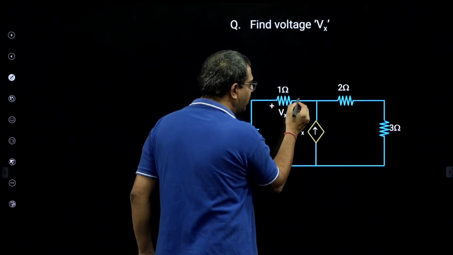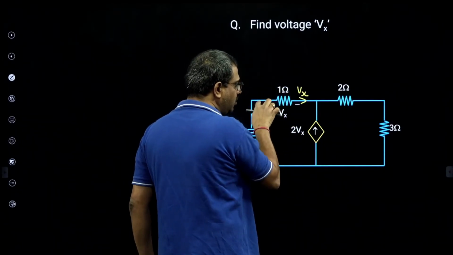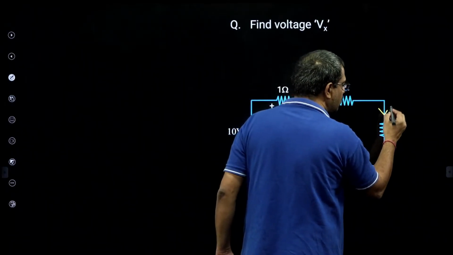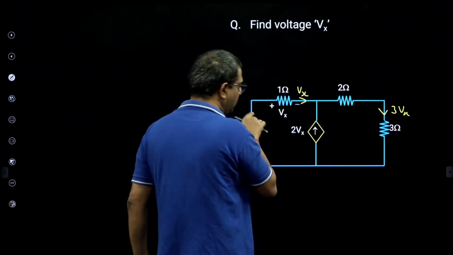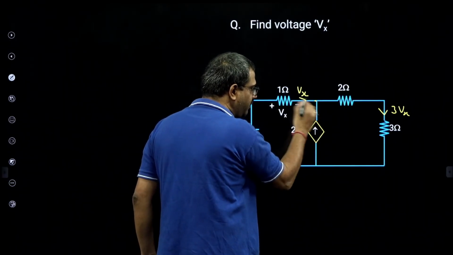Now, this is Vx, this is 1 ohm. So, this is Vx ampere, na, because I is V by R. So, this is Vx, 2Vx, total it becomes 3Vx. See, I is V by R. And current enters positive in a sink, this is 2Vx. So KCL: Vx, 2Vx, 3Vx.